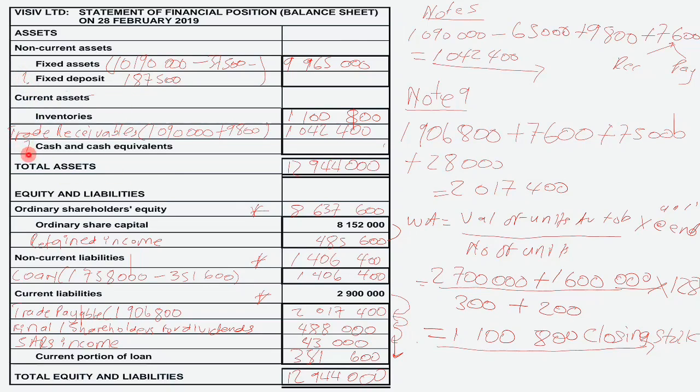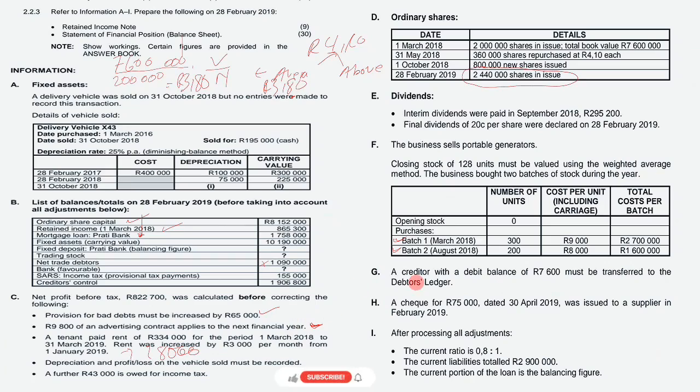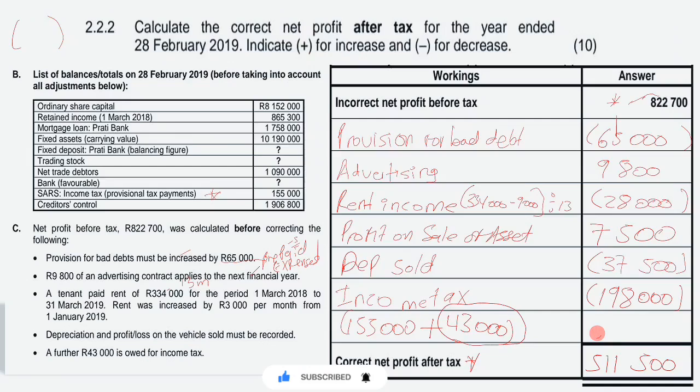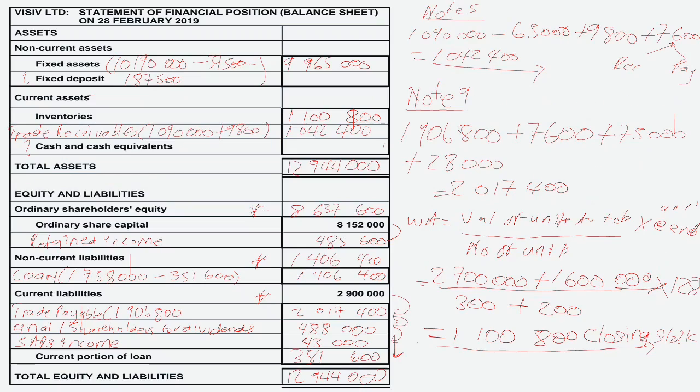Your cash and cash equivalents is also a balancing figure. But there's a clue: remember, we have our current ratio, which is 0.8 to 1. Our formula for current ratio is current assets to current liabilities. So now you need to calculate the value of your current assets given your current liabilities as well as your current ratio of 0.8 to 1.